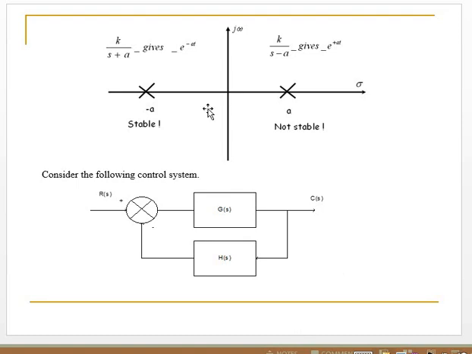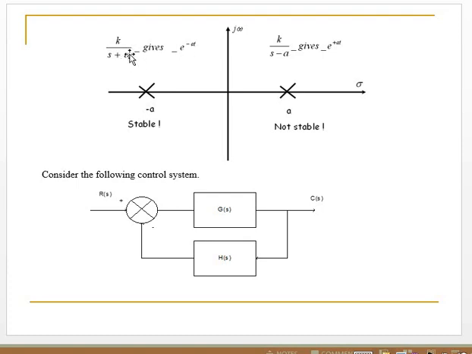Here is the S-plane axis. The vertical is the imaginary axis j omega, and the horizontal is the real axis. If the transfer function of the system is K over S plus A, its time response is a function of A exponential minus AT.